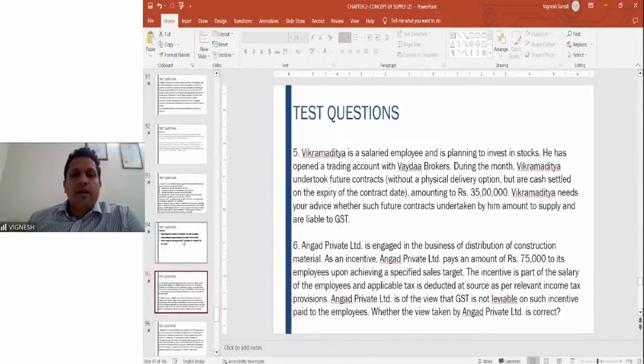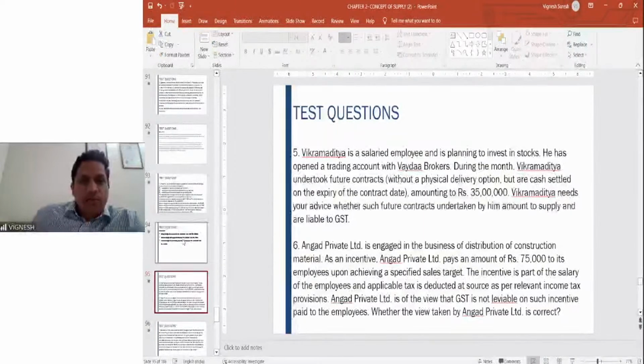Please bear in mind, whenever there is a no physical delivery option and it is settled via cash, then it is speculative in nature. The moment it is speculative in nature, it is not a goods or services for the purpose of GST. So therefore, in this case, it is not a supply and it is not liable to GST.